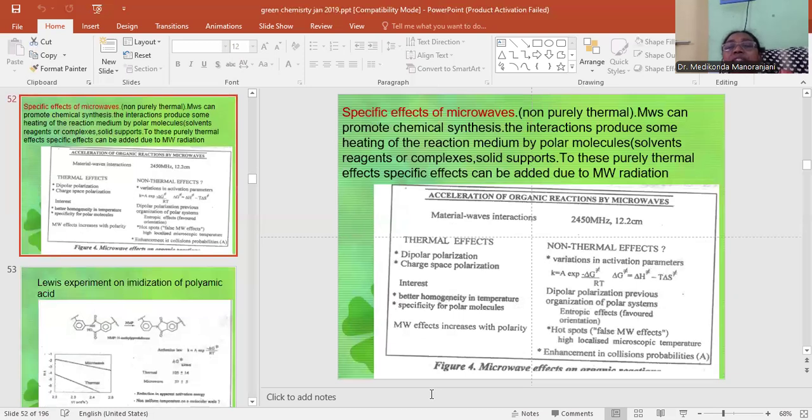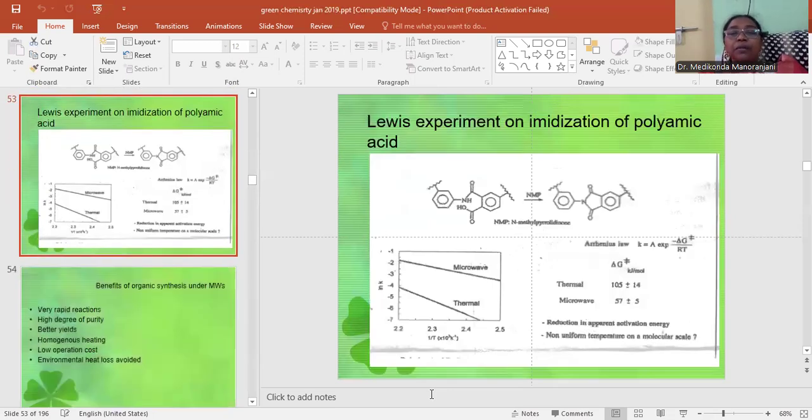Then, specific effects of microwaves. Purely non-thermal; we have already seen this. The thermal effects involve dipolar polarization and charge space polarization. The result is better homogeneity in temperature and specificity for polar molecules. Microwave effects increase with polarity.